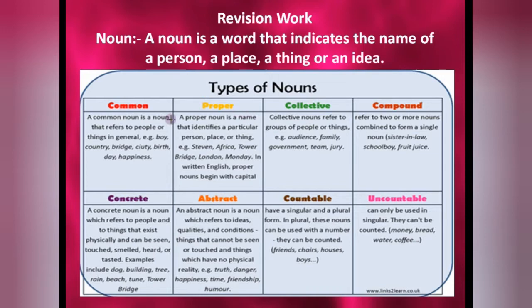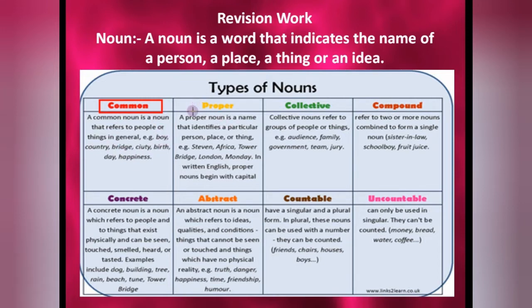The first type is the common noun. A common noun refers to people or things in a general way, like boy, country, city, birthday, happiness. It means you are talking about the general one. No specific boy's name is given here, no specific country name is given here, and not a particular day. Happiness is an abstract noun. So these are the common ones.